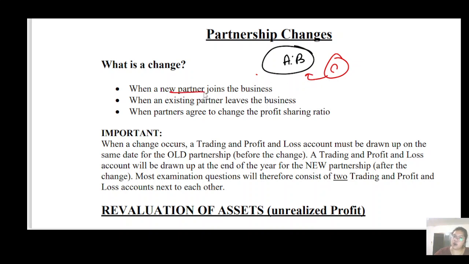In that case you have to change your partnership. Or if there are 3 partners and all of a sudden B wants to retire, or B does not want to continue the partnership with A and C.